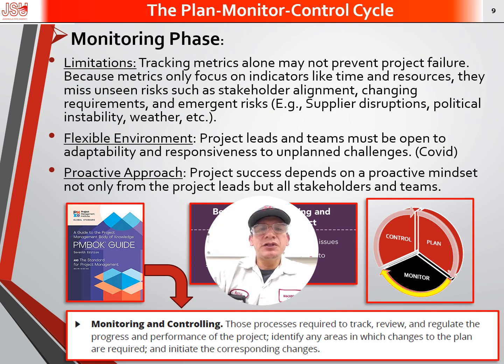Other important points to the monitoring phase are limitations. Tracking metrics alone might not prevent project failure because metrics only focus on indicators like time and resources. They miss unseen risks such as stakeholder alignment, changing requirements, and emerging risks.